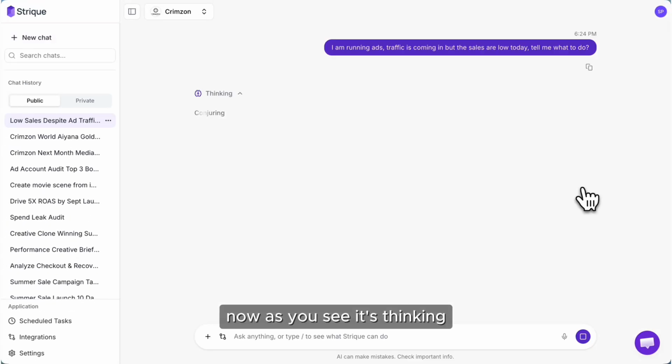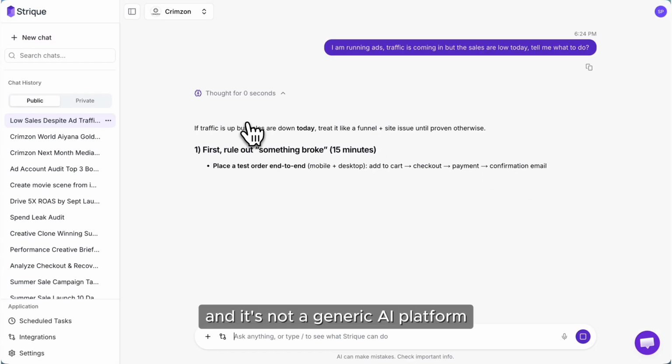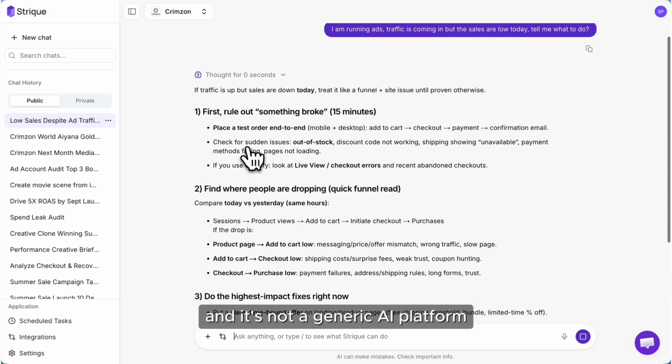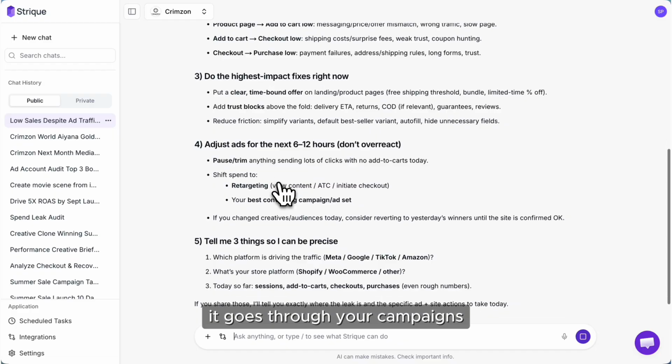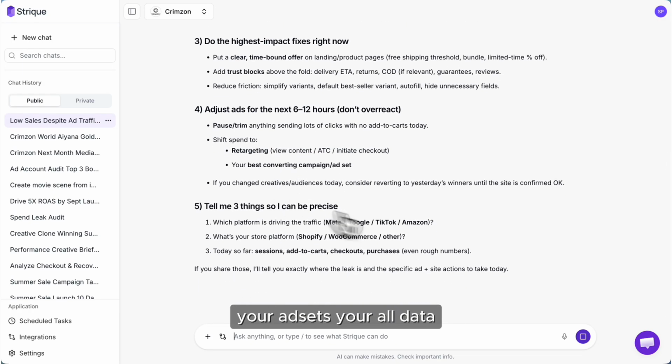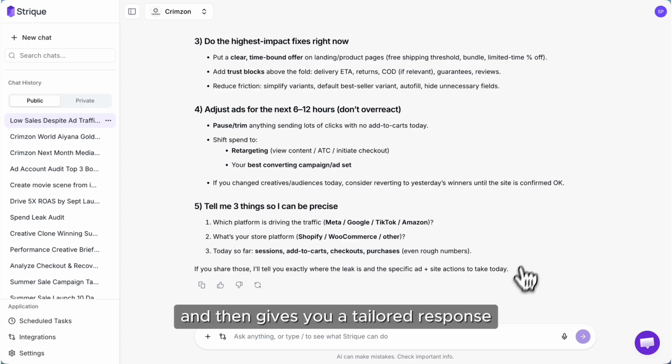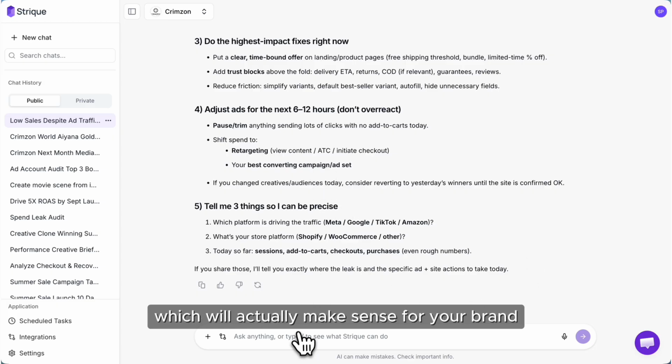Now, as you see, it's thinking, and it's not a generic AI platform which gives you a generic response. It goes through your campaigns, your ad sets, all your data, the integrations you have connected. It considers all of that and then gives you a tailored response which will actually make sense for your brand.